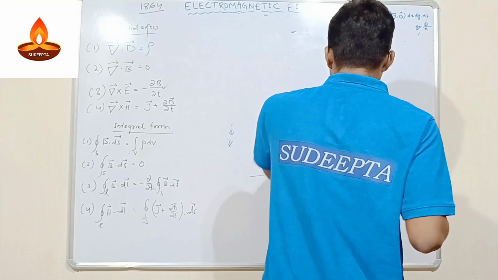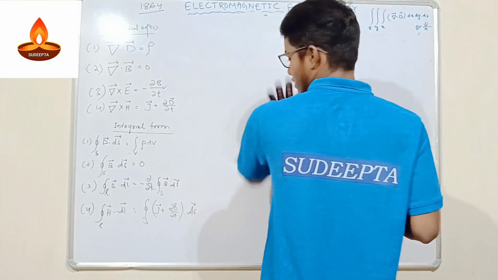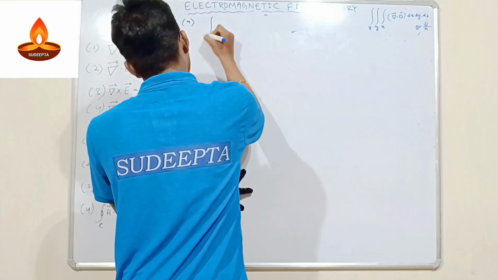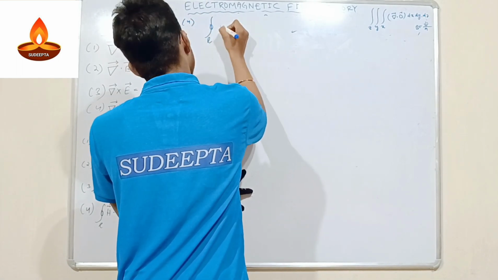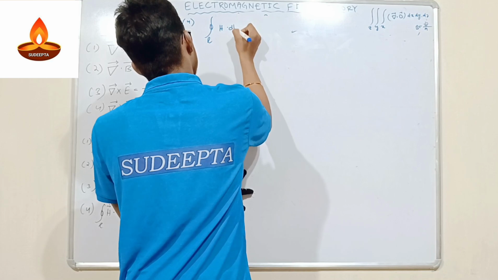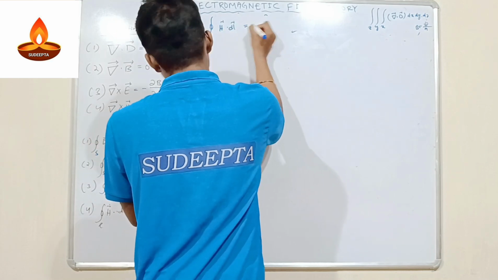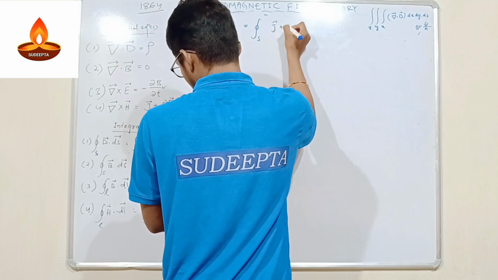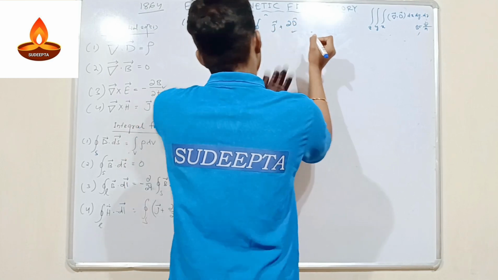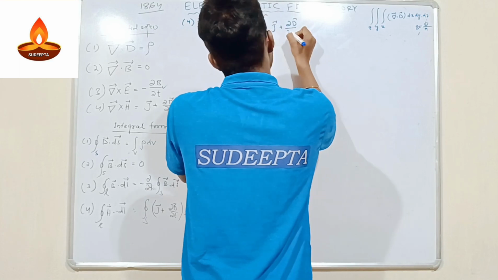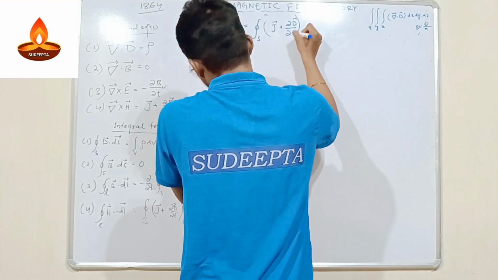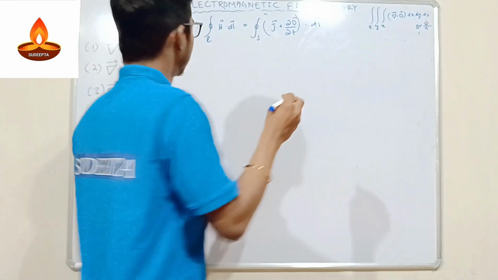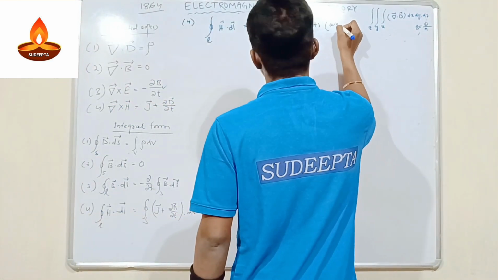Then what is the fourth equation we have to write? The fourth equation is the linear integral of H dot dl is equal to the surface integral of J plus dD upon dt multiplied by ds. This is our aim in the fourth equation.